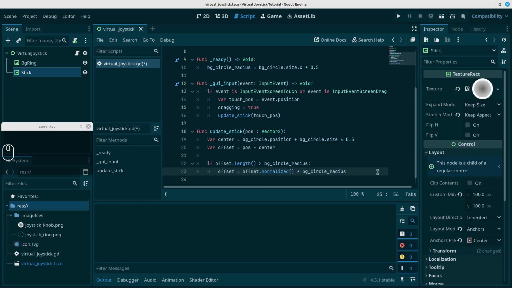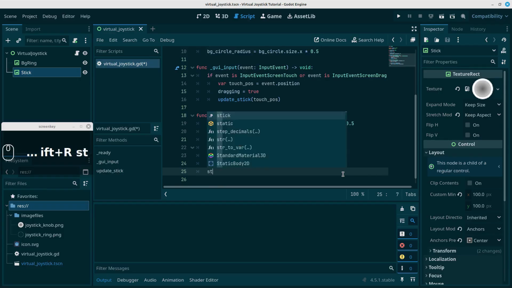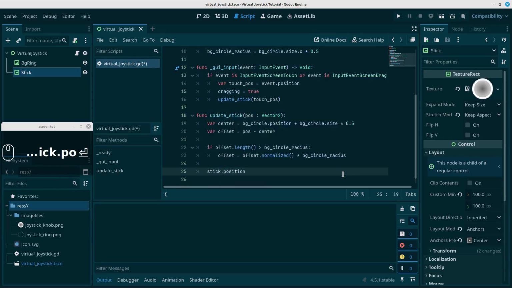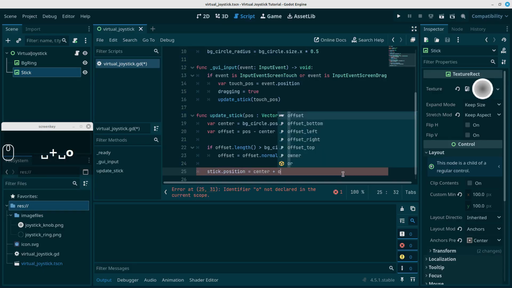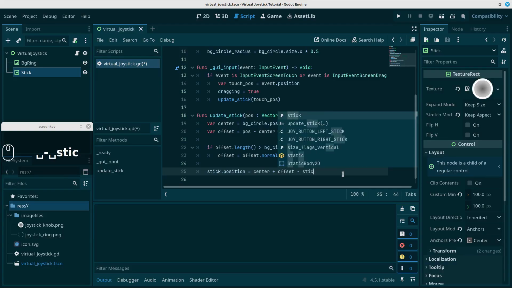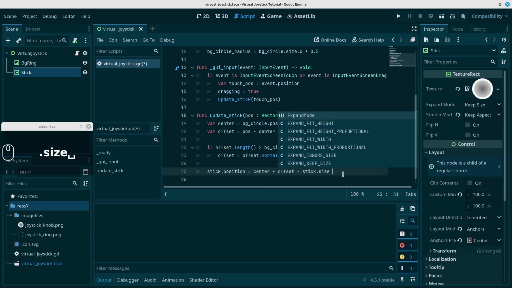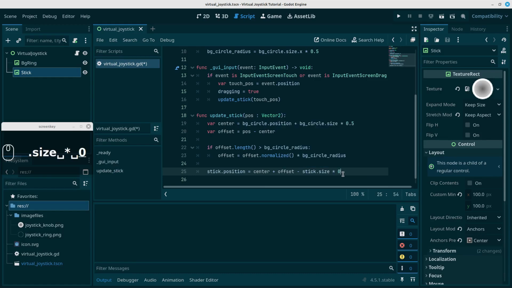And now we just want to set, this is an update stick function, so we want to set the position of the stick. So let's type stick.position is equal to center, because our stick is moving around a center position. Let's add our offset, be it positive or negative or whatever it is, and minus the size of the stick. Well, half the size of the stick in this case. So the stick size multiplied by 0.5, because we want to center it.